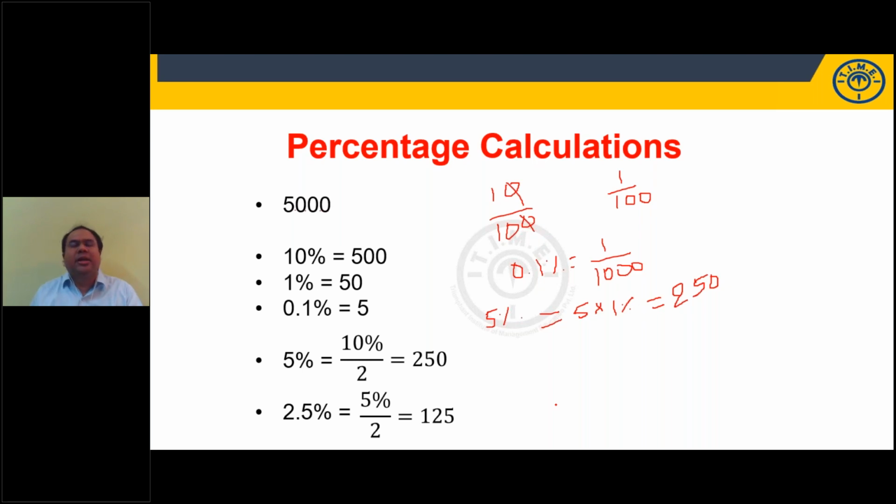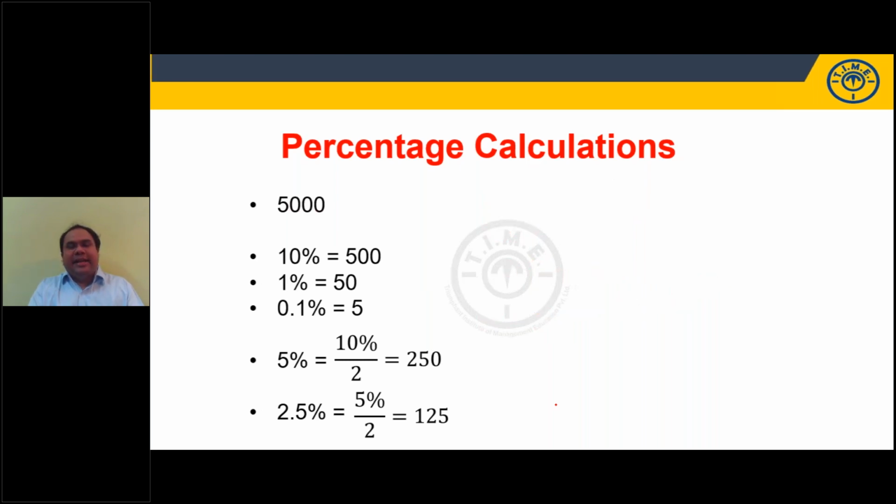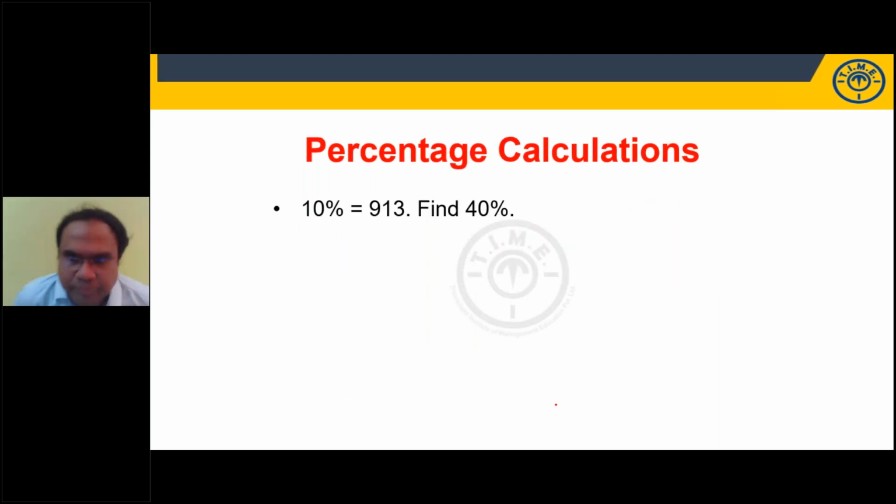If I want 20%, how will you find it? 2 into 10%. 30% is 3 into 10%, 40% is 4 into 10%. If I want 5%, half of 10%; 2.5%, half of 5%. Now, 10% is 913, find out 40%. I'll give you 30 seconds. 10% is 913, find out 40%, students. Answers, please.